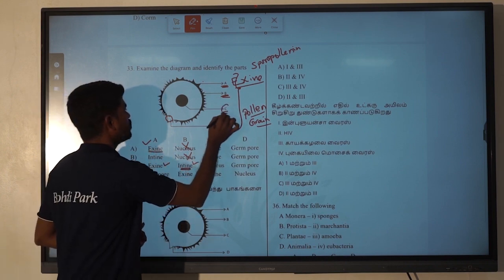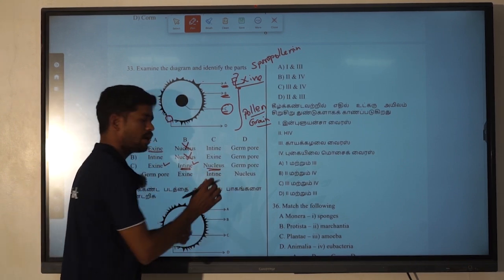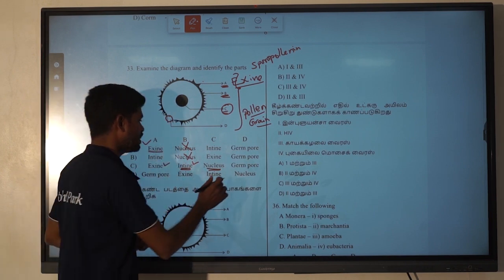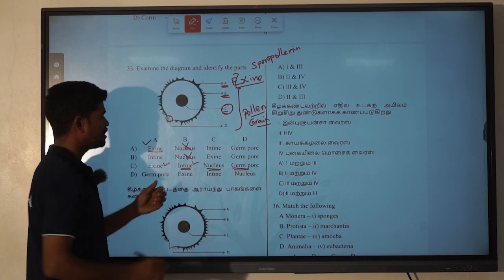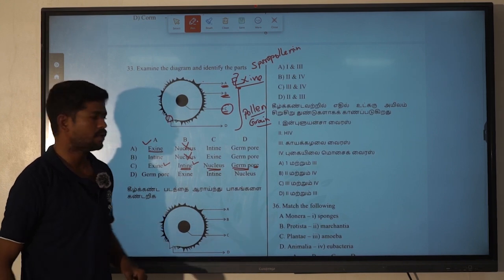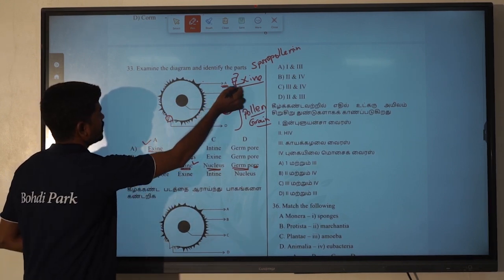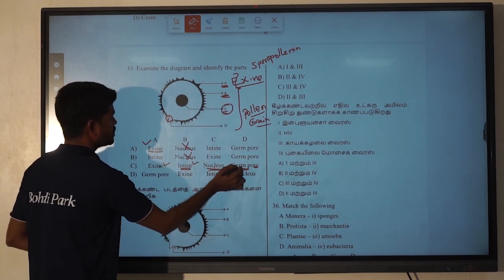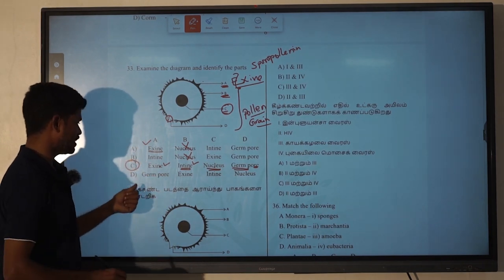So the third one they put in C. For the C option we are going for the nucleus. We have a lot of information regarding the nucleus, so it is very important in the cell. The fourth one is the germ pore. This is the important one to release the pollen grains to reach the ovules. So A is exine, B is intine, C is nucleus, D is germ pore. The correct option for question 33 is option C.